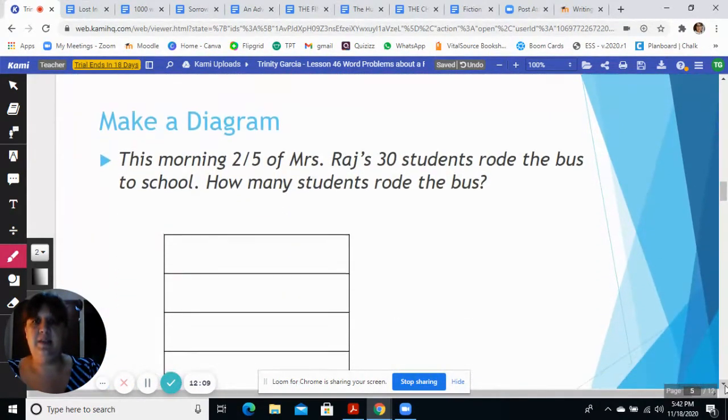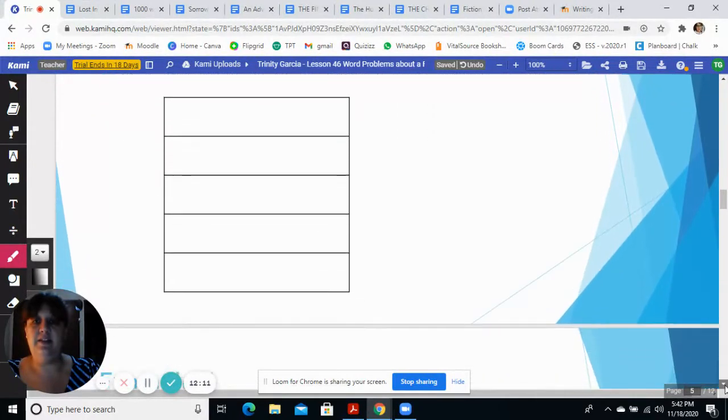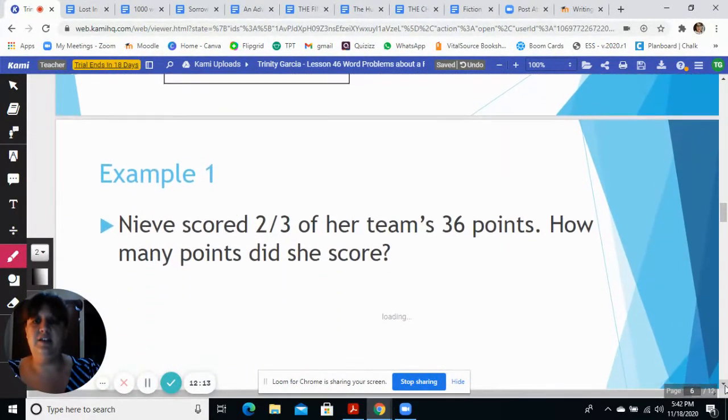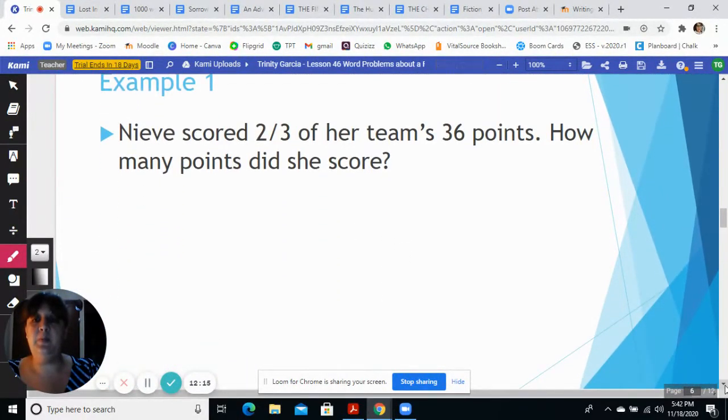All right, let's make, oh, there it is. They did it for us. We just did it. Example 1. Neve scored 2/3 of her team's 36 points. How many points did she score?